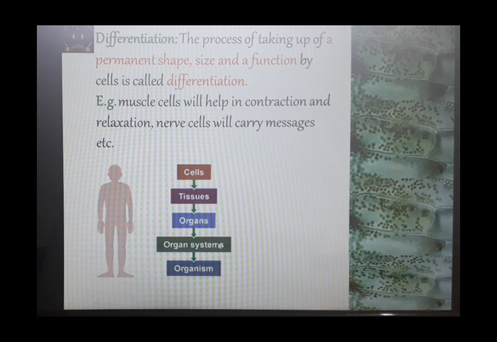For example, if I talk about excretory system, then it has its own organs which will help in the process of excretion. If I talk about respiratory system, then it has its own organs which would take part in the process of respiration and so on, and many such organ systems would form organism. So this process in which a specific group of cells or organs or organ systems are given up a specific function is known as differentiation or division of labor.